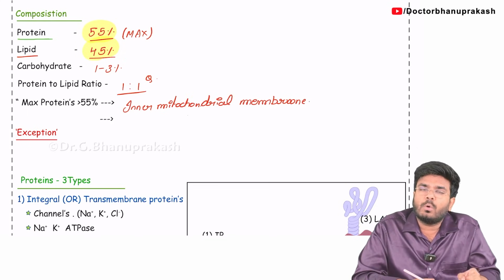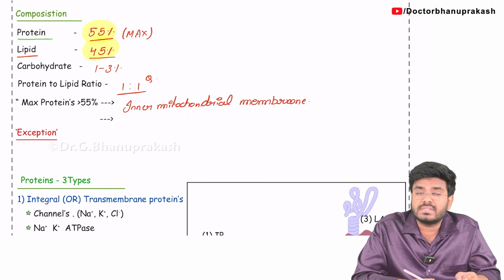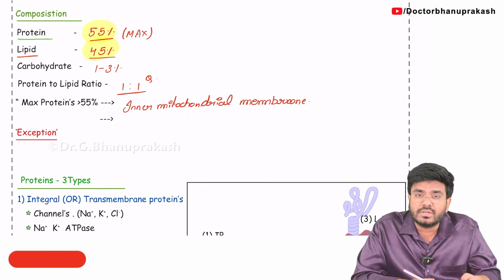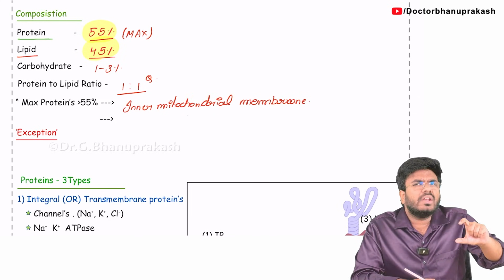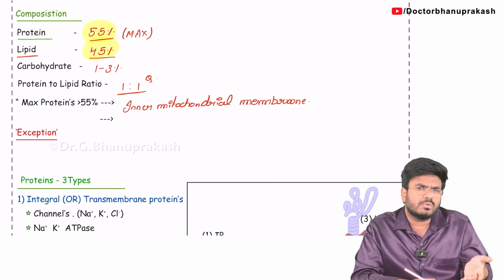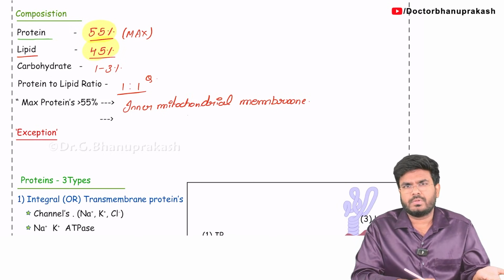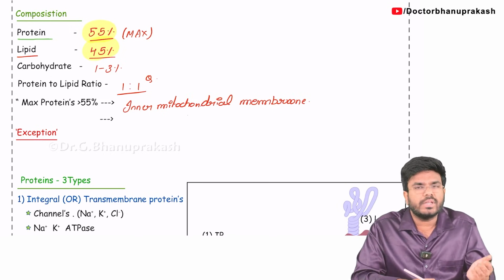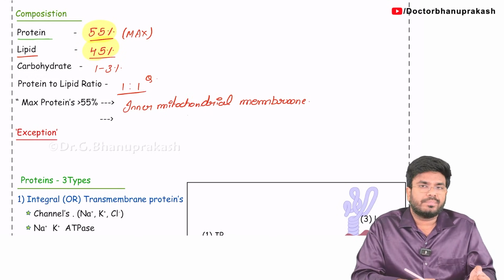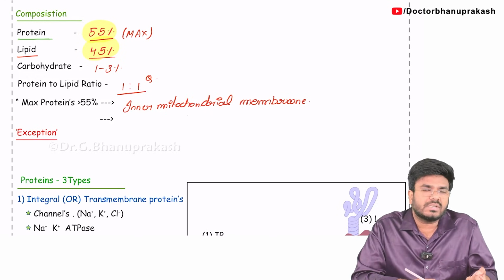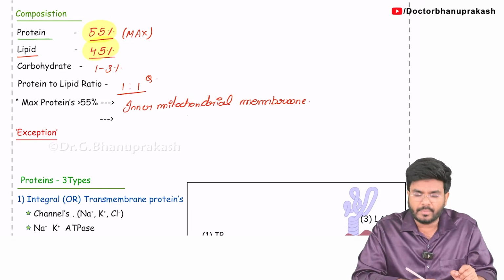Mitochondria have an outer membrane and an inner membrane, and in the inner membrane there are different complexes which help in oxidative phosphorylation, ATP production. And what are those complexes? Those complexes are nothing but proteins. So in the inner membrane of the mitochondria there are even more proteins present, more than 55%.